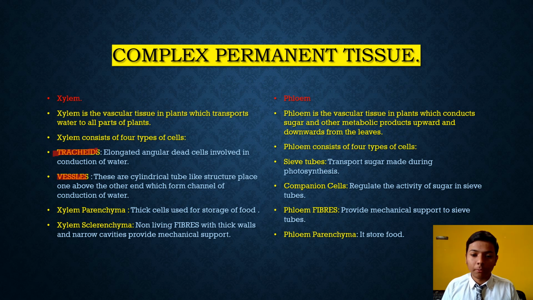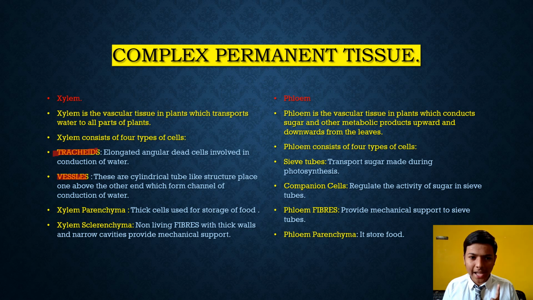Now, phloem also consists of four types. First is sieve tubes. Sieve tubes transport the sugar made during the photosynthetic process. Second is companion cells, which regulate the activity of sugar in sieve tubes. Phloem fibers provide mechanical support to sieve tubes, and phloem parenchyma stores food.